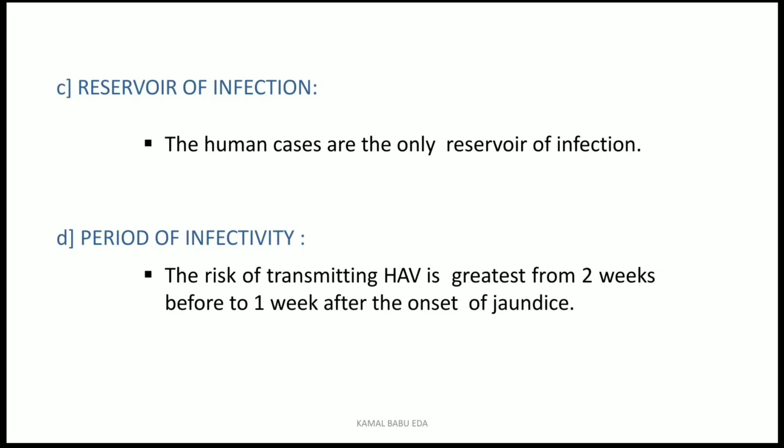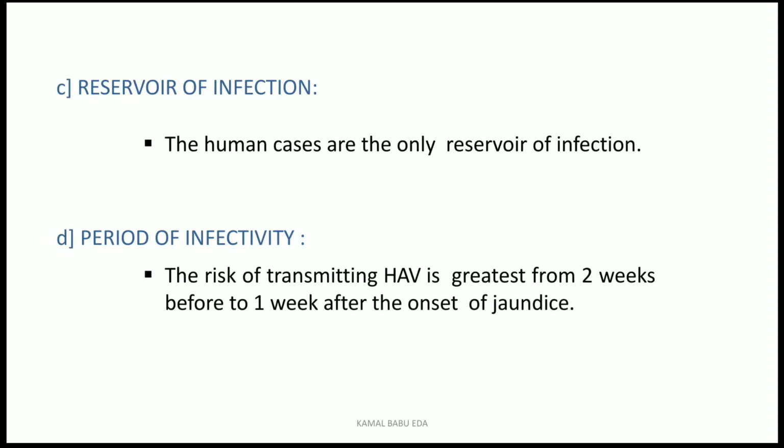Coming to the period of infectivity, as I showed you in the previous slide, the risk of transmitting the hepatitis A virus is greatest from 2 weeks before to 1 week after the onset of jaundice.